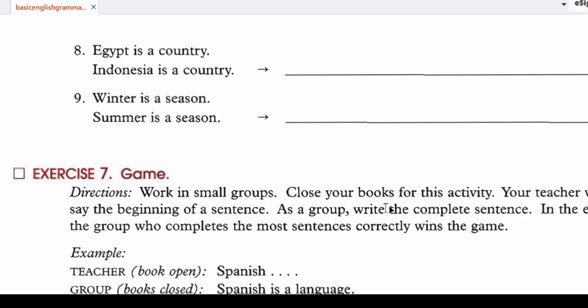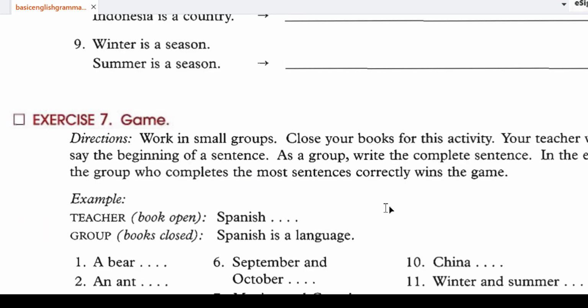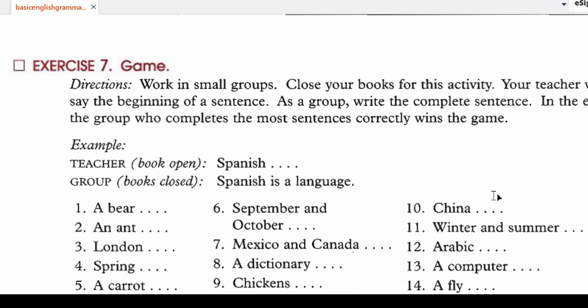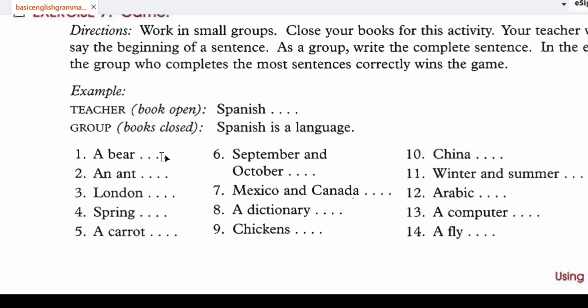Okay, so exercise number 7, game. So you have to work in small groups. Close your books for this activity. Your teacher will say the beginning of a sentence. As a group, write the complete sentences. In the end, the group who completes the most sentences correctly wins the game. For example, Spanish. Spanish is a language. A bird. A bird is an animal. An ant is an insect, right? London is a city. Spain, and so on.